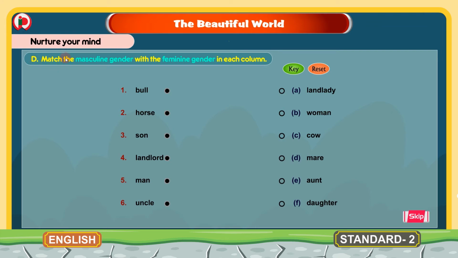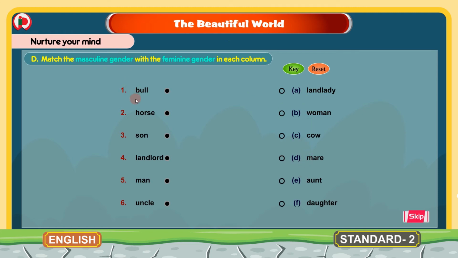D. Match the masculine gender with the feminine gender in each column. Children, here we are given 2 columns, and these are the masculine gender words. These are the feminine gender words. We have to match these masculine genders with that of their feminine genders.